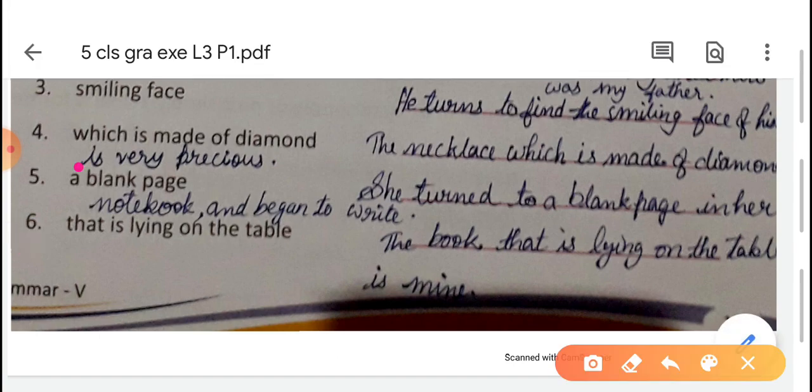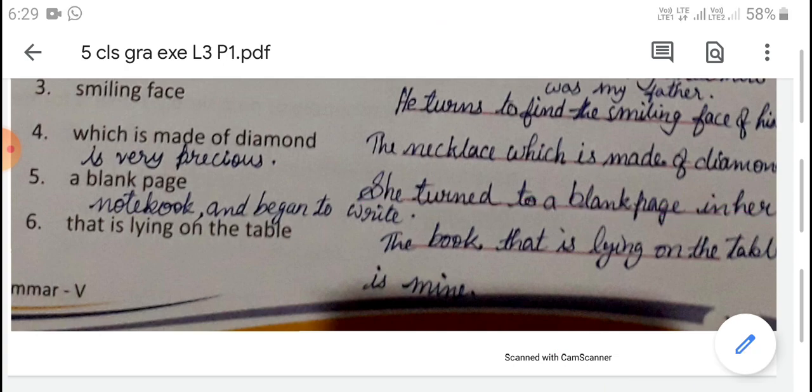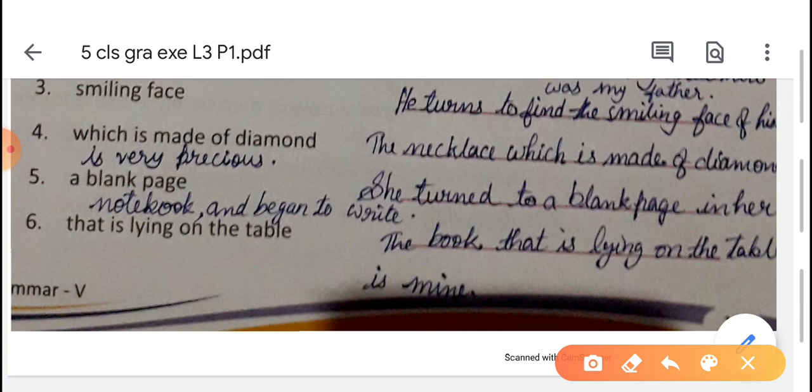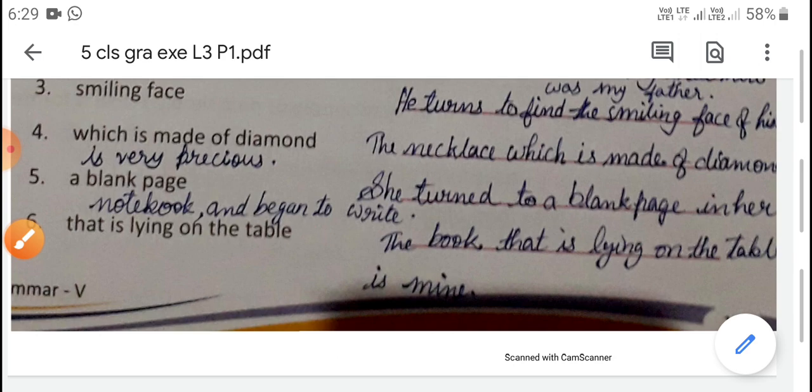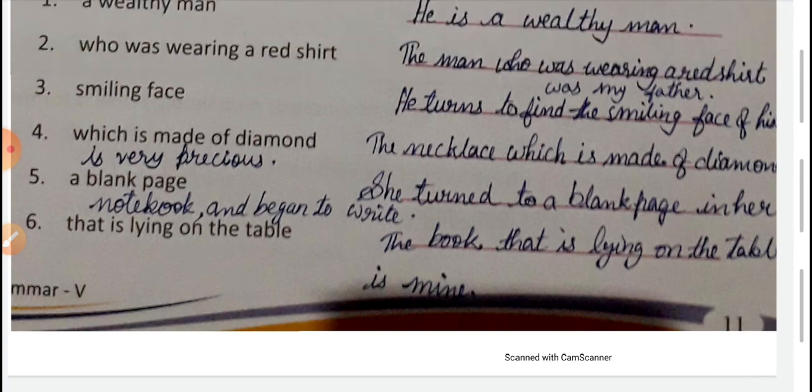The remaining part I have written here. The necklace which is made of diamond is very precious. Fifth one, a blank page. She turned to a blank page in her notebook and began to write. Now the last one, that is lying on the table. The book that is lying on the table is mine.